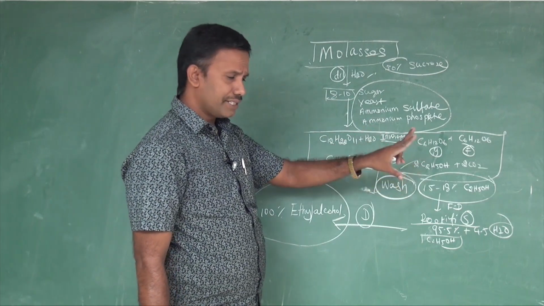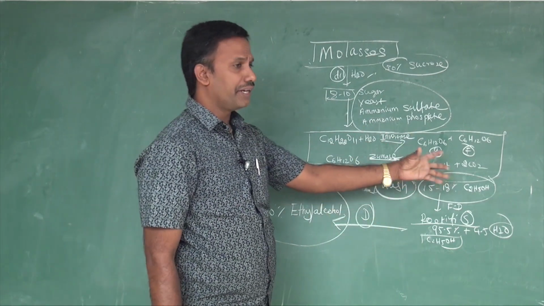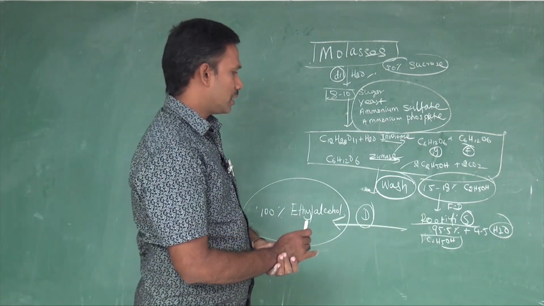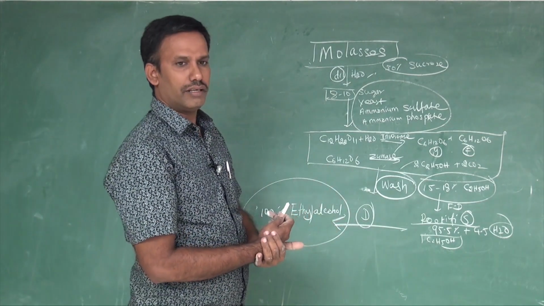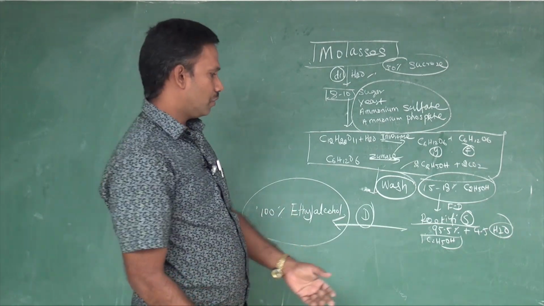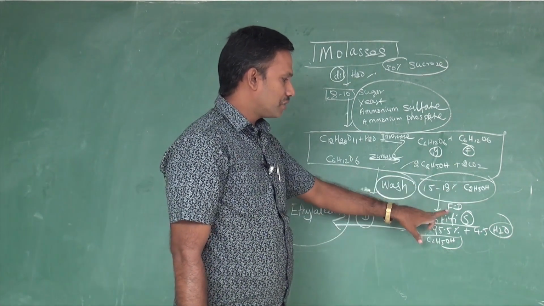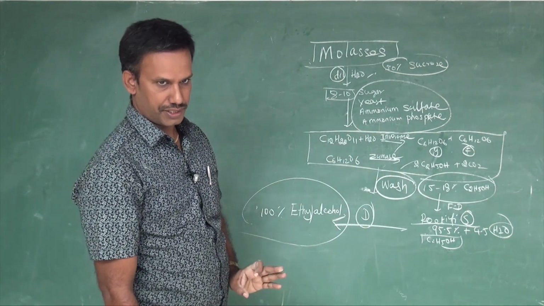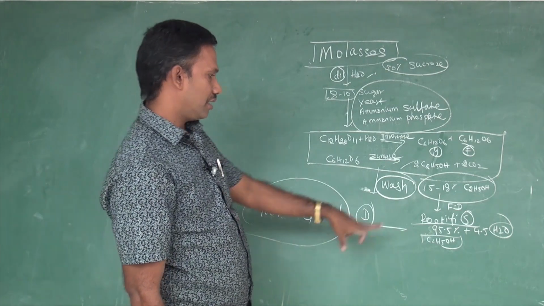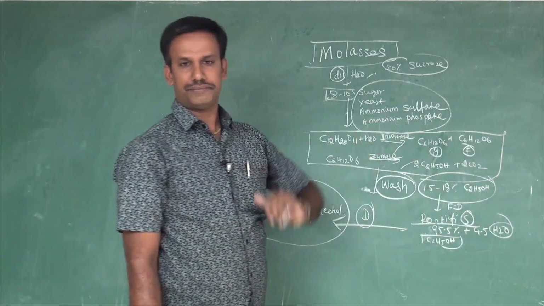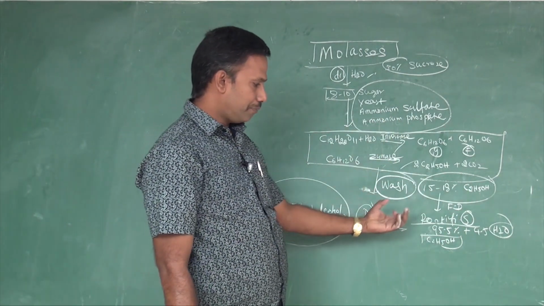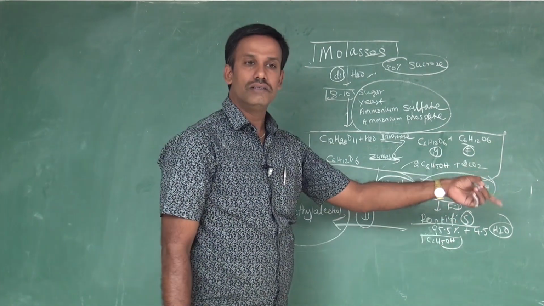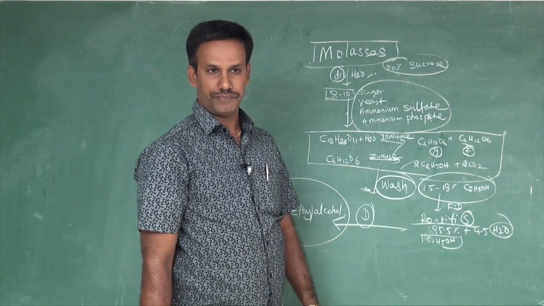But the ethyl alcohol is not in pure form, it contains only 15 to 18% of ethyl alcohol, not more than 20%. So what to do, sir? We need to further rectify it. So we are going to rectify by using fractional distillation. The process is called fractional distillation. If you do the fractional distillation, you are getting the rectified spirit. Rectified spirit contains 95.5% of ethyl alcohol and 4.5% of water.